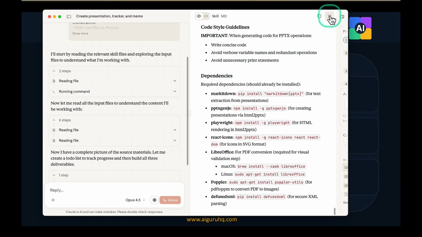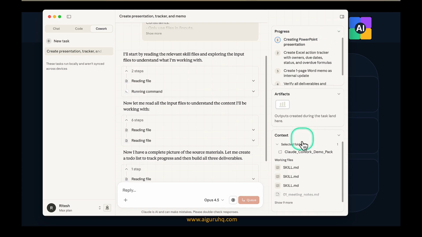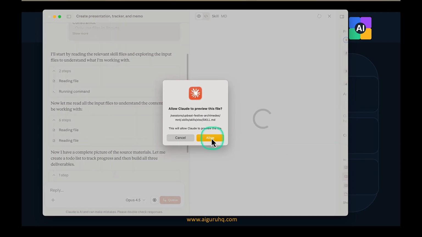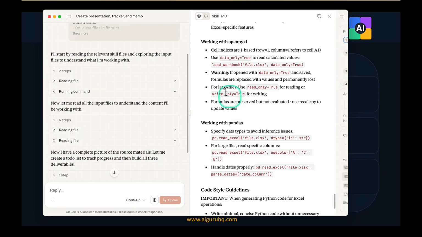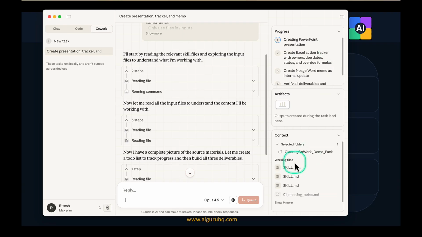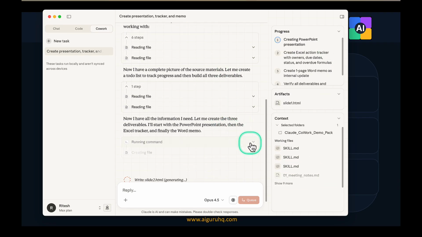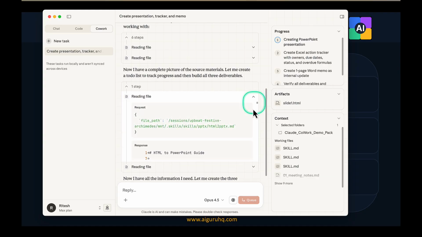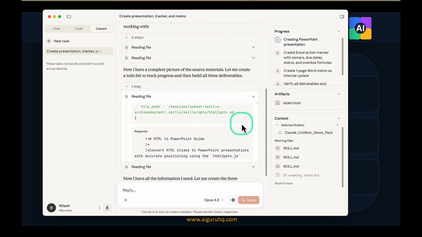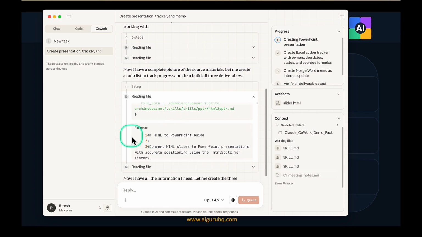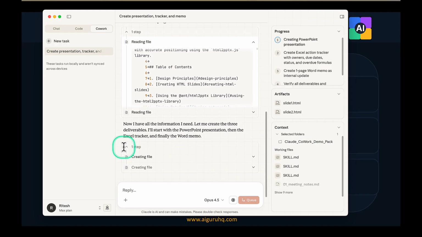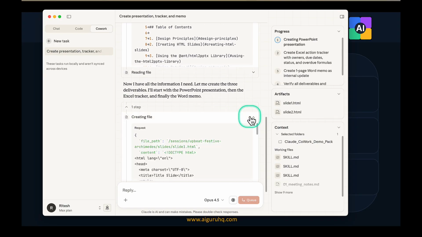Okay, so it's trying to understand the PPT, so applying the PPT skill. Probably here it might be applying an Excel skill. Yep, with pandas. So it's applying an Excel skill and going through the motions of what it's supposed to be doing. And it's showing us everything it's doing behind the scenes. It's creating a sandbox VM, not on my laptop but somewhere else in the cloud, and making sure that information is secure in a way. And it's creating those files, as we see.